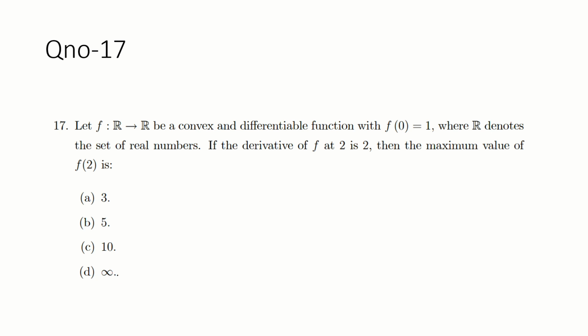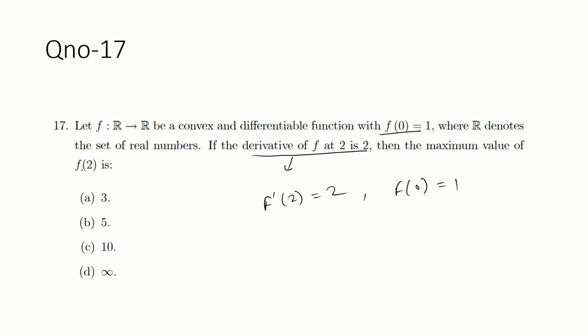A function R to R is a convex and differentiable function with f(0) equal to 1, where R denotes the set of real numbers. If the derivative of function f at 2 is 2, that is given. It means that f dash at 2 is 2. Okay, that's fine. And f(0) is equal to 1, that is also given.